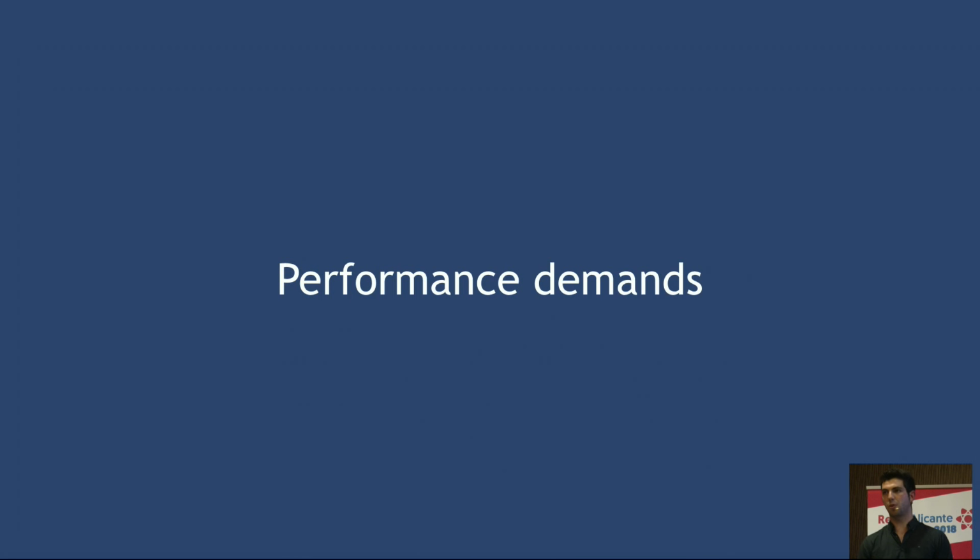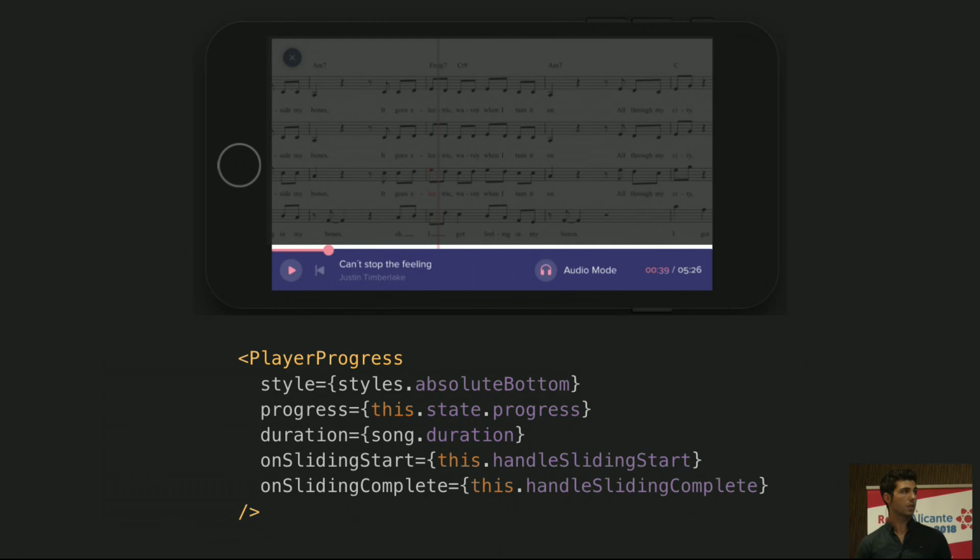And let's talk about the performance of this component. What are the performance demands? No 60 FPS, clearly. We just need to update this component once per second. So let's go for the implementation. Remember, we have this state, progress, the animated value that drives everything, and we are passing this as a prop. But we can't use interpolations here because we are not dealing with styles. We're dealing with a slider and a timer component, which is a text component, so we can't animate those things with interpolation. So what can we use instead?